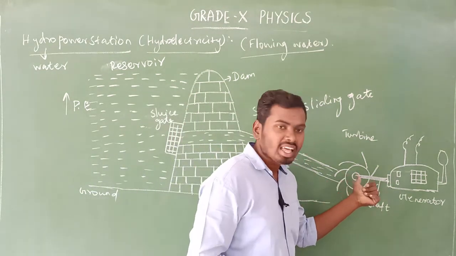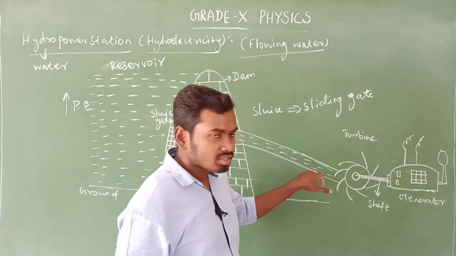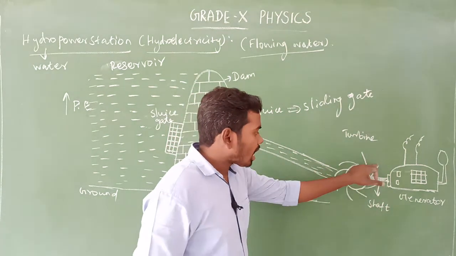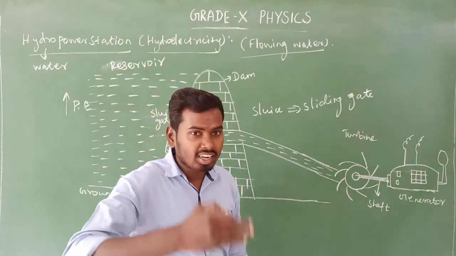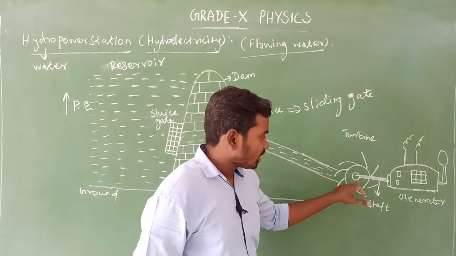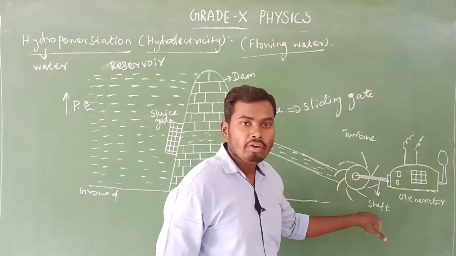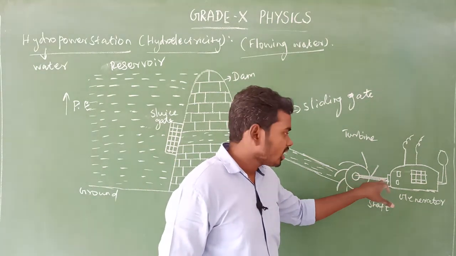So this highly pressurized water passes through the pipe. On another side there is a turbine. This highly pressurized water falls on the turbine which is placed on the other side. What will happen? The turbine will automatically rotate. Am I right? Yes. The turbine is connected with the shaft. When the turbine rotates, automatically the shaft rotates.